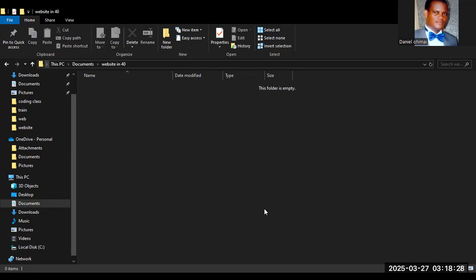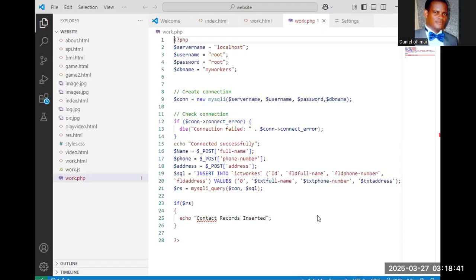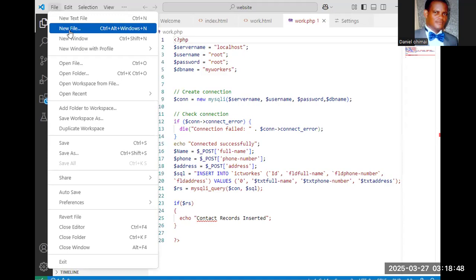So the next thing I want to do is go to Visual Studio Code, and then I want to show you how to write code. The first thing, you go to File, click on File, click on New.